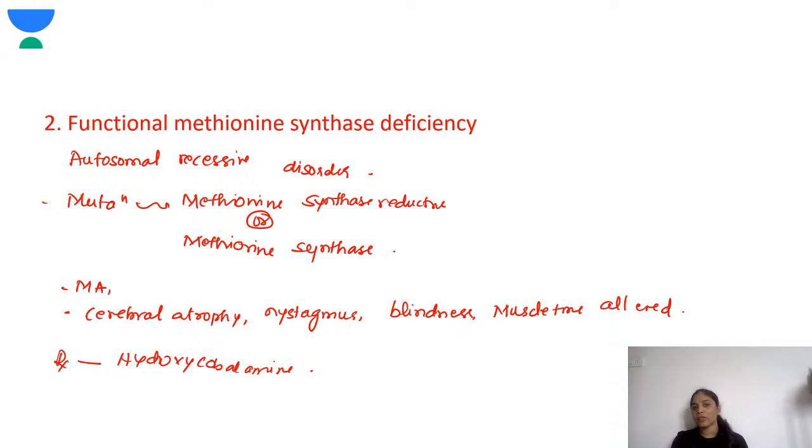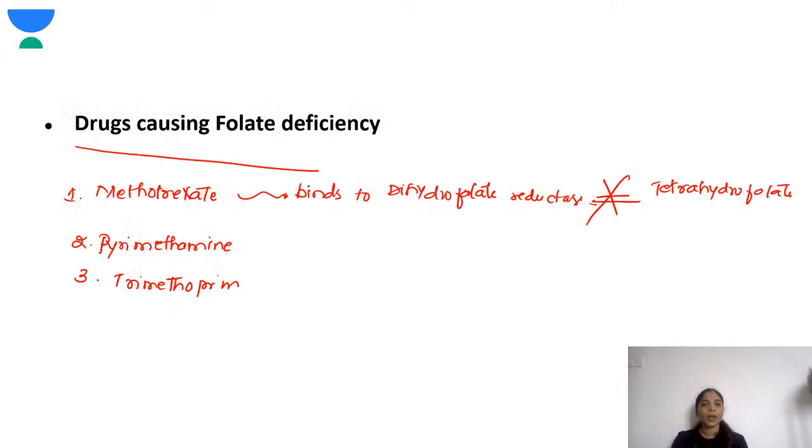Functional methionine synthase deficiency: over here, there is a mutation in the gene which codes for methionine synthase reductase or the methionine synthase. Yeah, so drugs, this you should remember, drugs which cause folate deficiency. In the previous section I said drugs which cause folate malabsorption, that is phenytoin, phenobarbital. But drugs which cause folate deficiency, for example, methotrexate, it binds to dihydrofolate reductase.